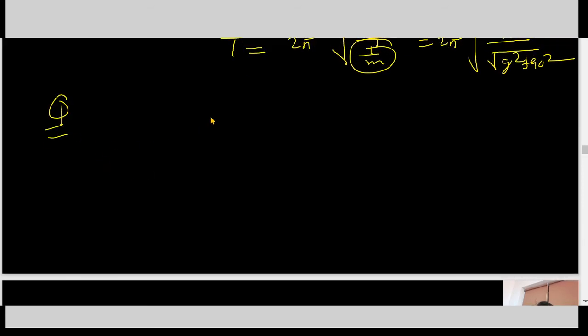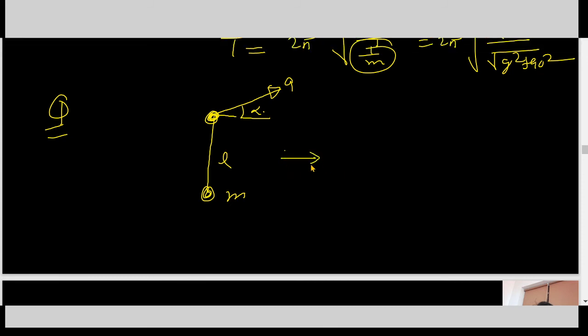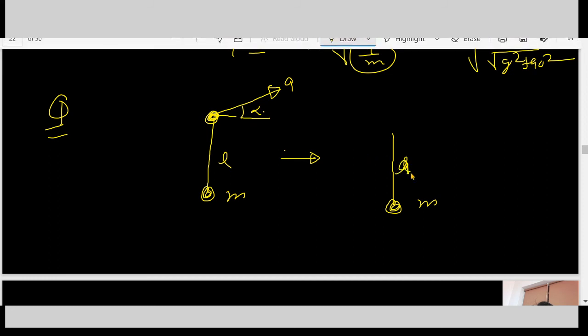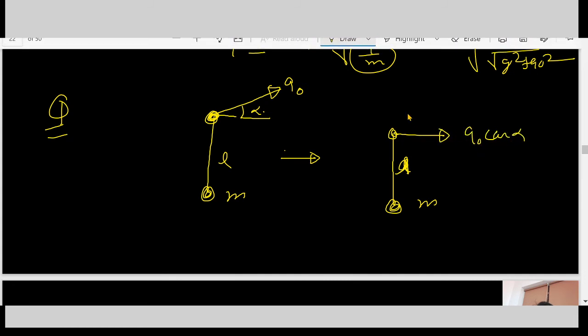What will happen if a simple pendulum of length L and mass m accelerates with an acceleration a naught making an angle alpha? If we take components of the acceleration, a naught, this comes out to be a naught cos alpha and a naught sin alpha.